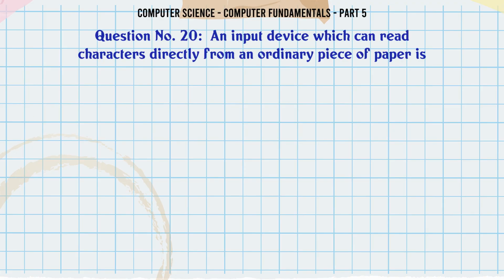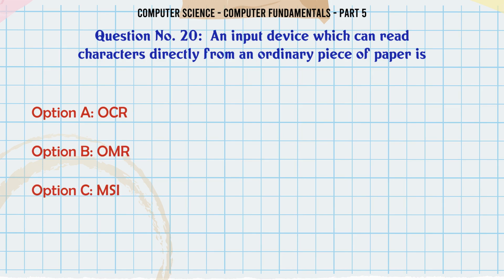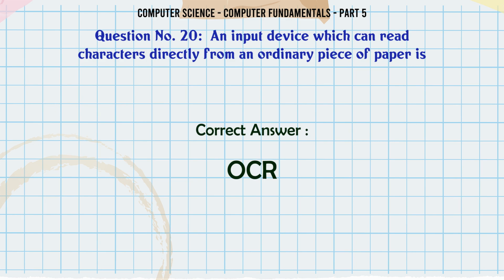An input device which can read characters directly from an ordinary piece of paper is A. OCR. B. OMR. C. MSI. D. POS. The correct answer is OCR.